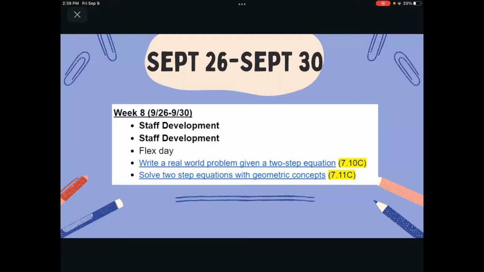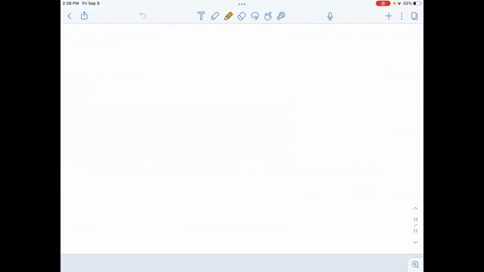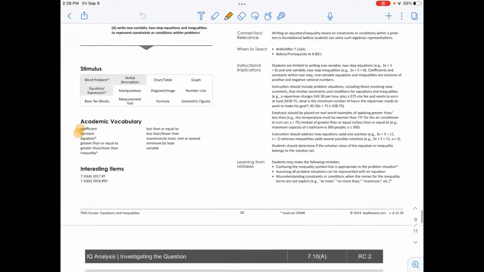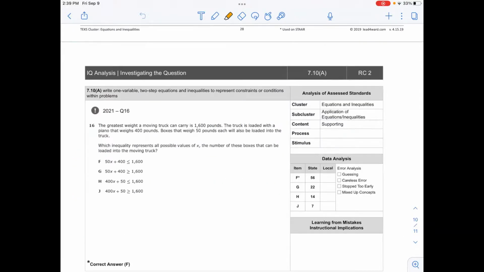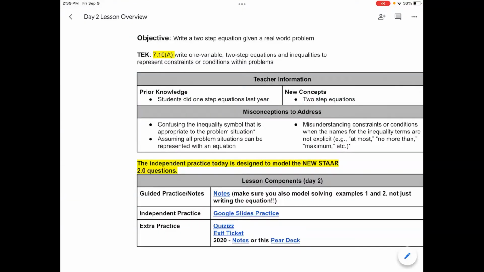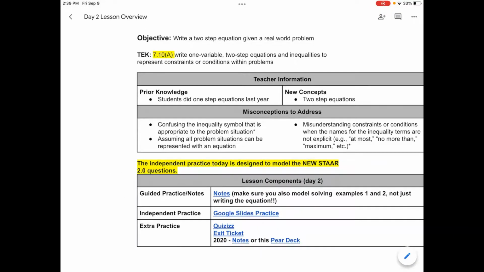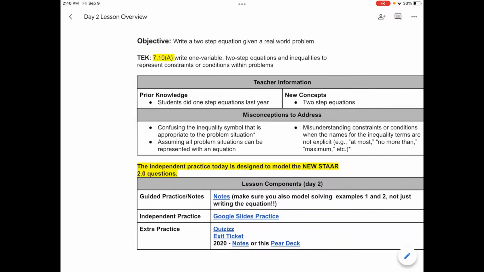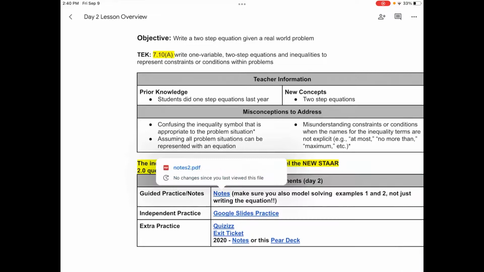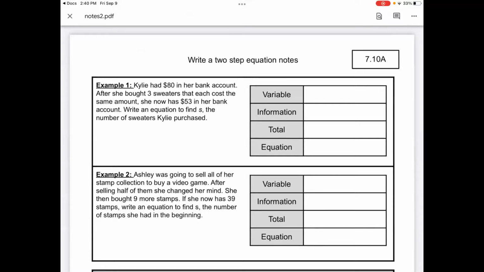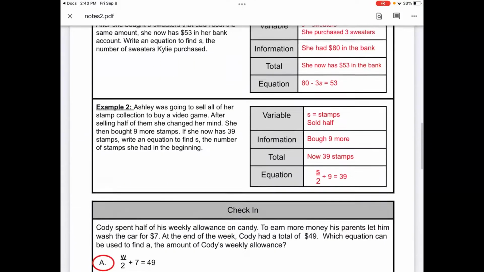The apps that I was toggling in between, I was showing my notes, the field guide and the STAR release questions as well. And then I also was going to Google Docs, and it was kind of glitching whenever I go in between the apps and I was talking, but I was just going between Notability, where I was working through those STAR release problems, and Google Docs over here, where I was actually clicking on the notes and going to the actual document. So I will take that note for my next videos I make.